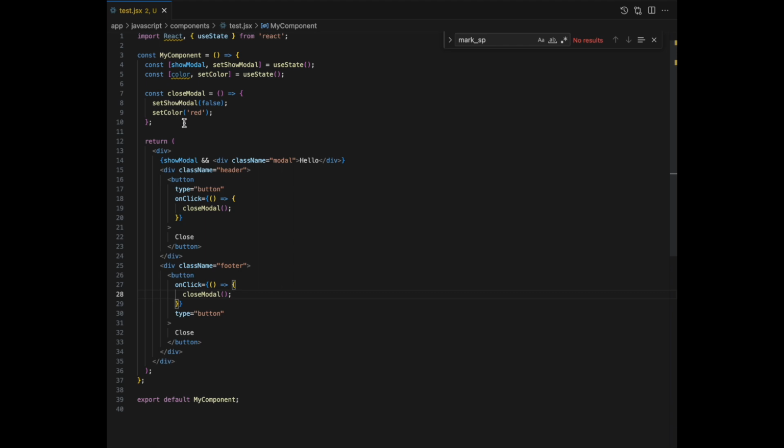One, it's easier to maintain because you only have to change one place rather than multiple places. Two, you might get some self-documenting code because if you name this function in a really good way, then you get self-documenting code. So there are a lot of principles out there, but this one, in my opinion, is the easiest to follow and a good way to instantly become a better coder.